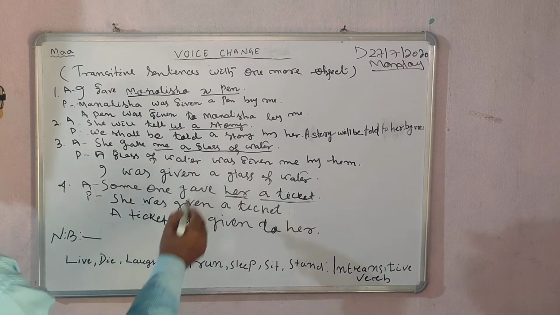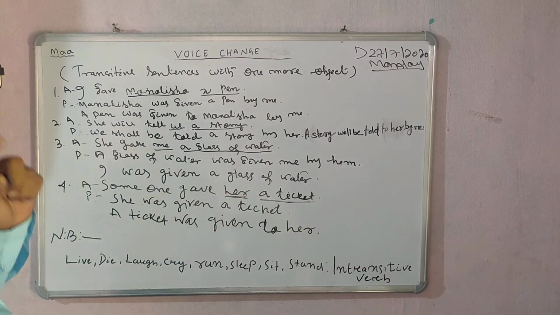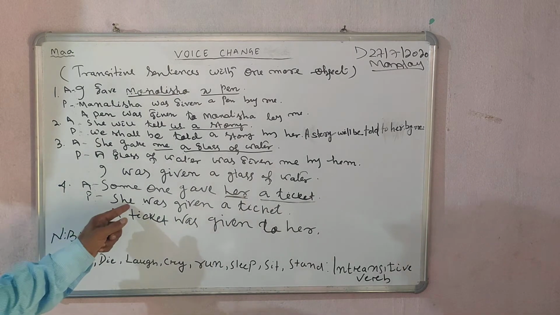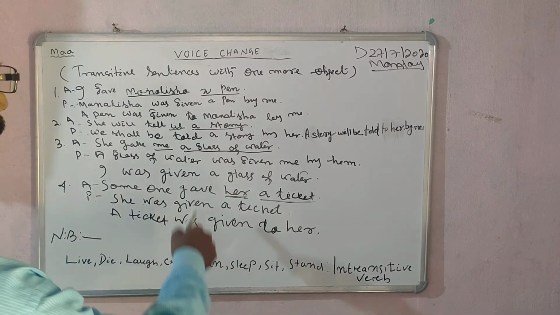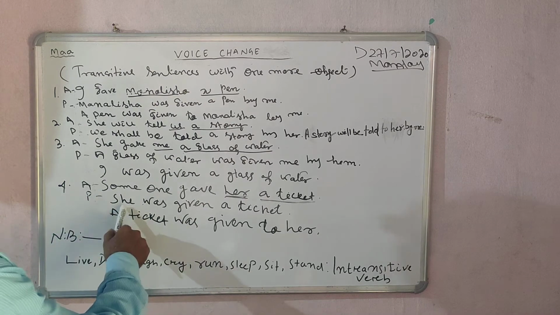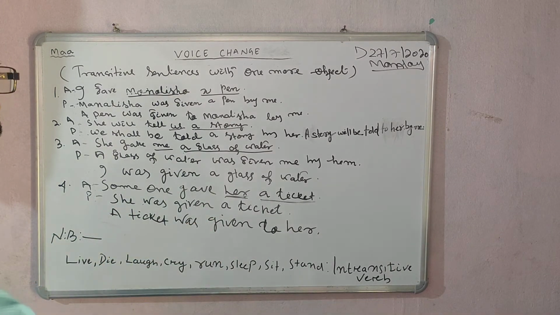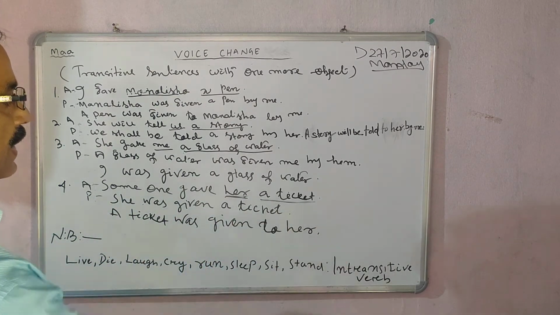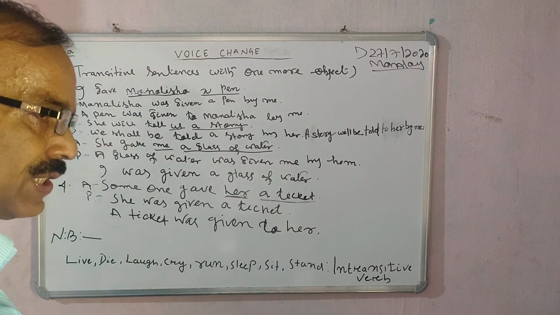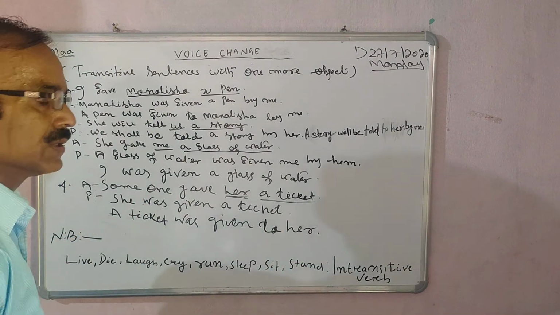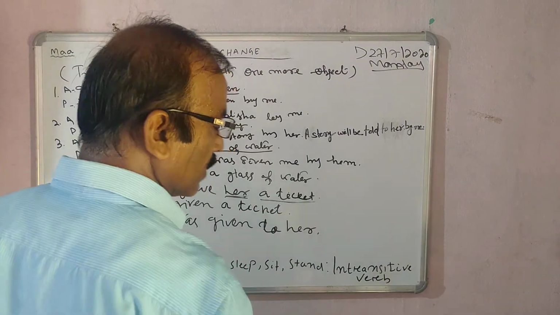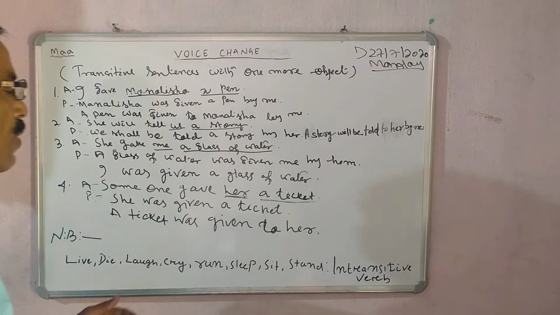If her is here, the complementary subject of her is she, and here it will be past indefinite: she was given. She was given a ticket. But someone else is here, you don't need to write someone here.